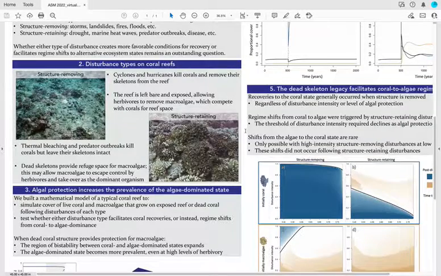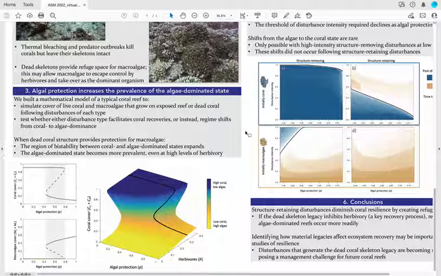herbivory pressure. So we built a mathematical model of a typical coral reef that simulates the cover of live coral and macroalgae through time that grow either on exposed reef or within the protection of dead coral structures. We use this model to test whether either disturbance type can lead more to coral recoveries or trigger shifts to algae dominance. We found that if dead structure provides sufficient protection for macroalgae, this basically makes the algae-dominated state more prevalent even when ambient levels of herbivory are relatively high.